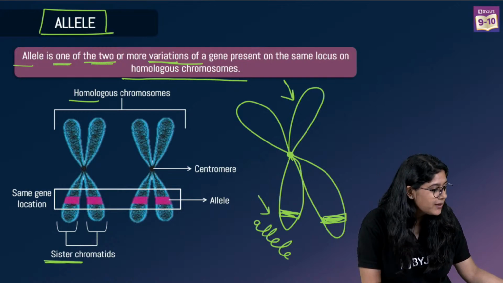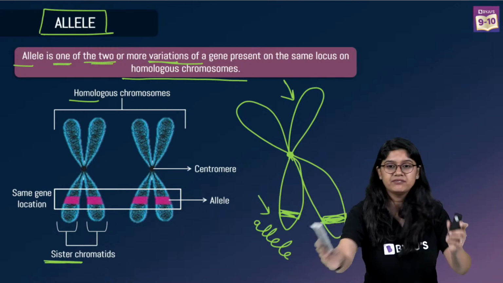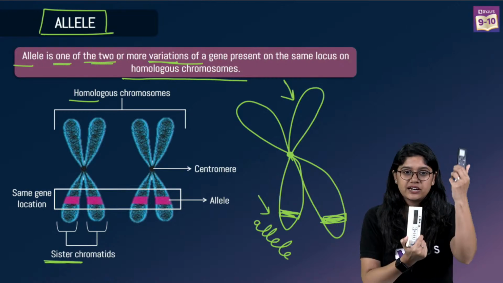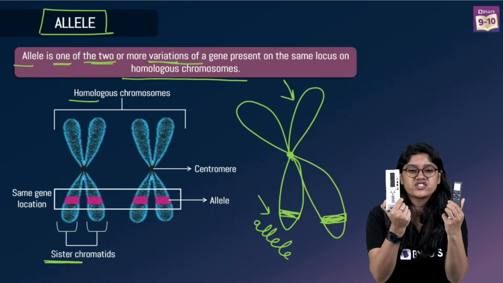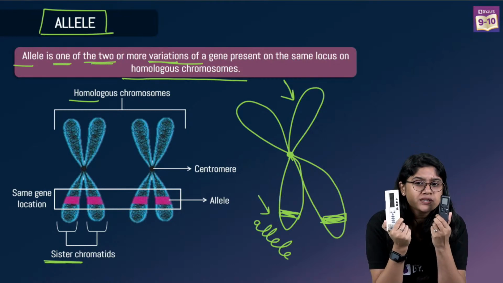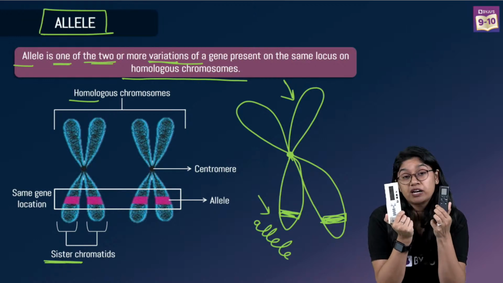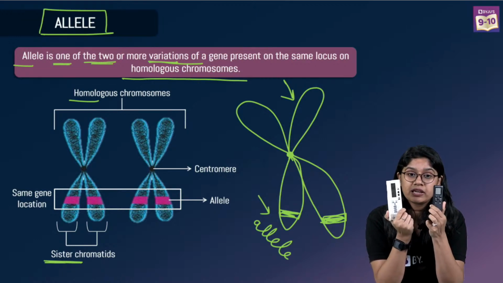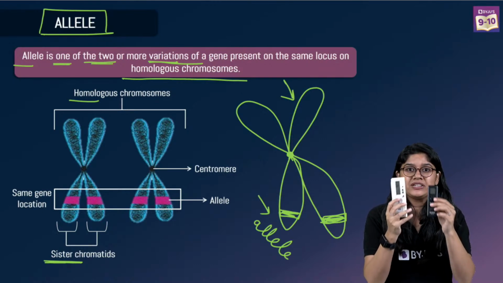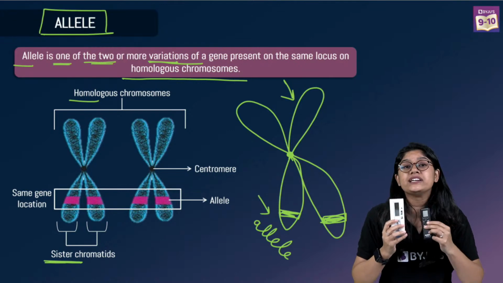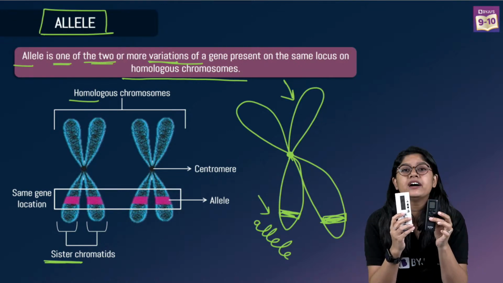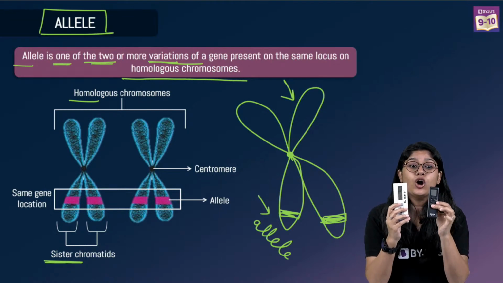Let's have an easy example. We have these 2 remotes. Can you see this? There is one black remote and one white remote. Both are remotes, but both have different color. Yes or no? So an allele is the alternative form of a gene. So it could be black or it could be white. Clear? So allele is the alternative form.